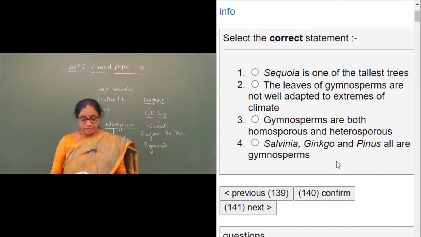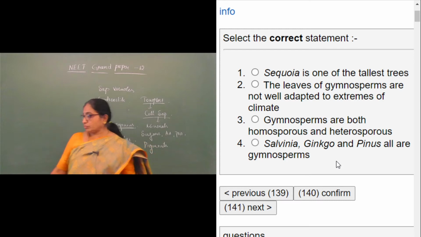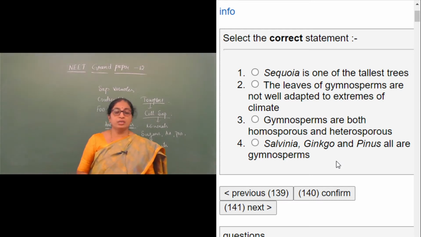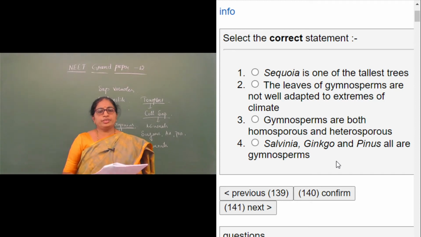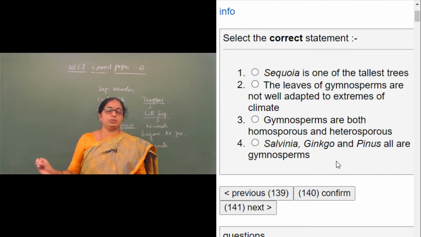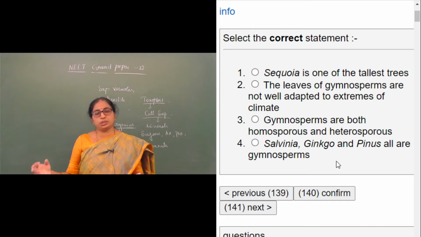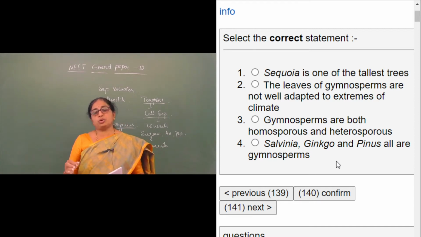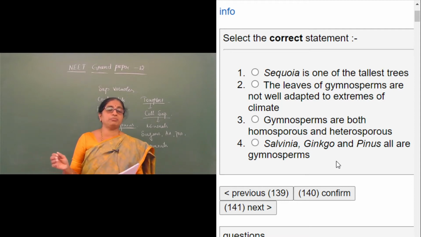The full name is Sequoia sempervirens. So it is one of the tallest trees is an absolutely correct statement, but still we need to check the other options. The second option tells that the leaves of gymnosperms are not well adapted to extremes of climate.